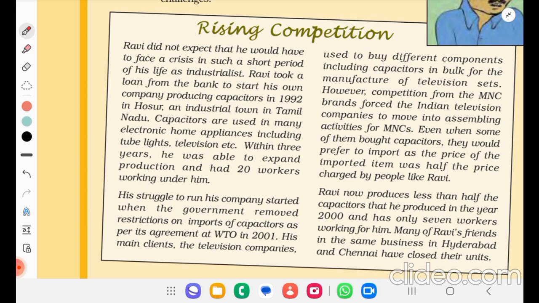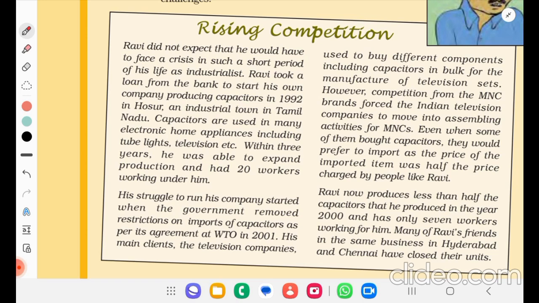Ravi took a loan from the bank to start his own company producing capacitors in 1992 in Hosur, an industrial town in Tamil Nadu. Capacitors are used in many electronic home appliances including tube lights, television, etc. Within 3 years, he was able to expand production and had 20 workers working under him.